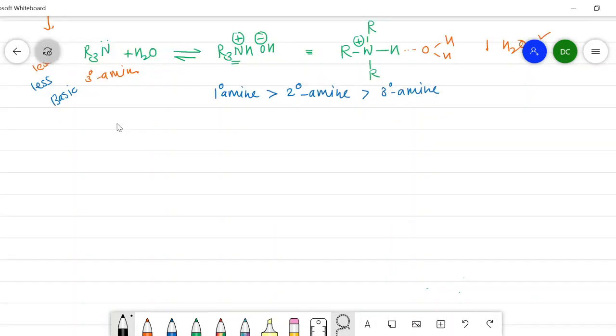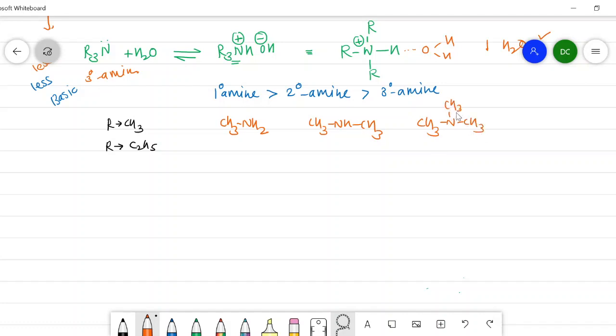We will take two examples. In the first example, we will replace the R group by a methyl, and in the second example, we will replace the R group by an ethyl group. So I will write here a primary amine which is having a methyl group, that is CH3NH2, then a secondary amine, it is CH3NHCH3, and a tertiary amine, it is having 3 methyl groups.